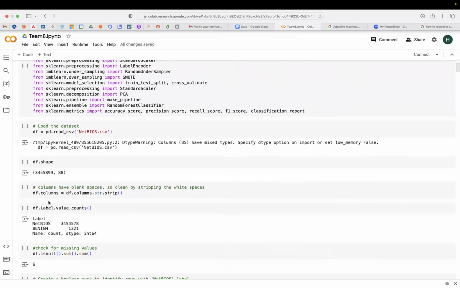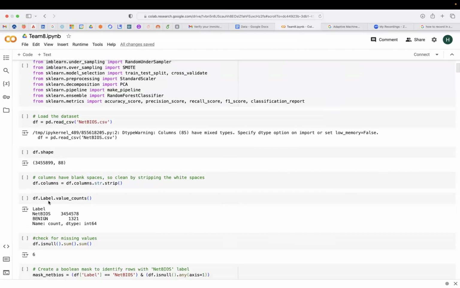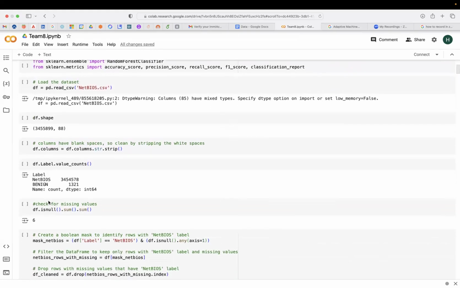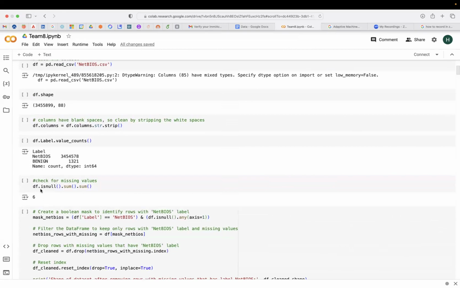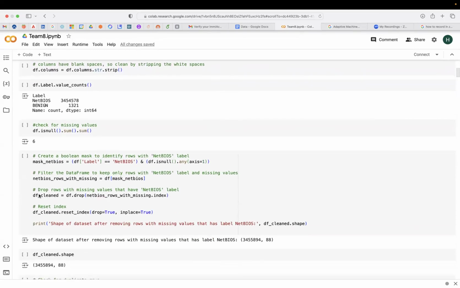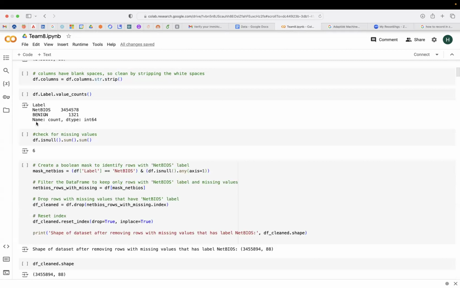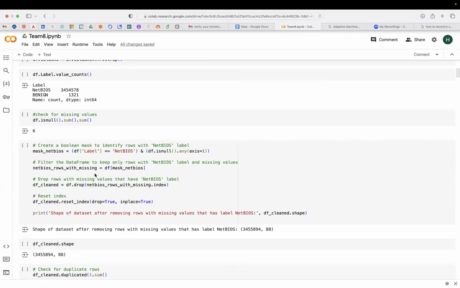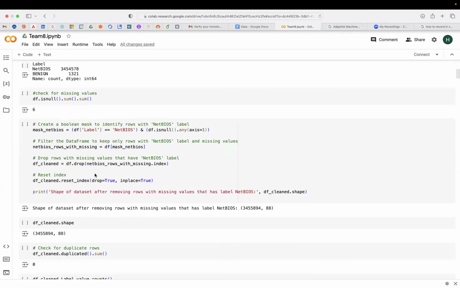So we first cleaned all the columns of their white spaces. If there are any white spaces, we have stripped those white spaces, and then we've checked for null values. There were totally 6 rows of null values in our data set, and we've removed all those 6 rows, but only the rows where the target label is NetBIOS, because as we saw, the benign class is only 1300 rows, so we do not want to lose any benign row. So we've removed null values that contain the target label as NetBIOS.